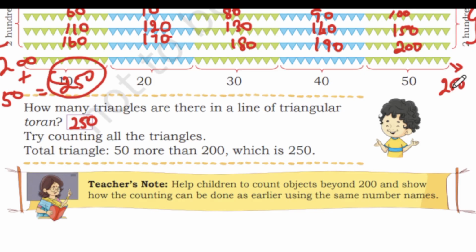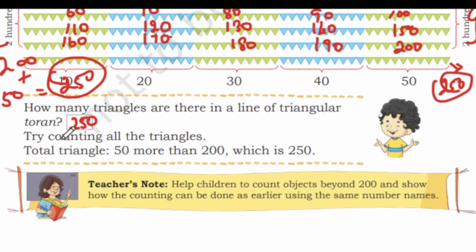Or in case they are asking how many triangles are there in a line of the triangle torrent: in one line we have totally 50 torrents. Green one, blue one, green one, blue one, green one. So in one line we have 50, and you can write 50. If they are asking about the entire torrent, then you can mention 250.